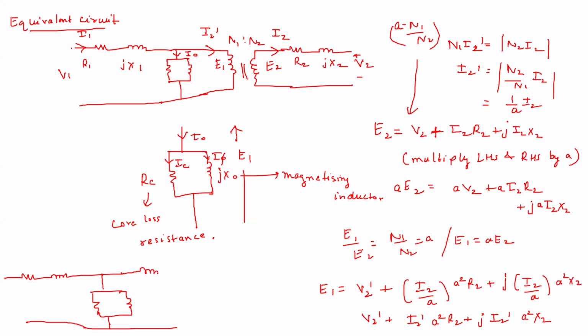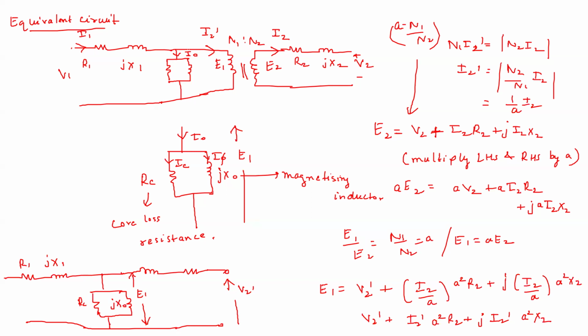Now I have referred here V2 dash. And you see here we had E1, so here still we have E1. This is R1, jX1, Rc, jX0.